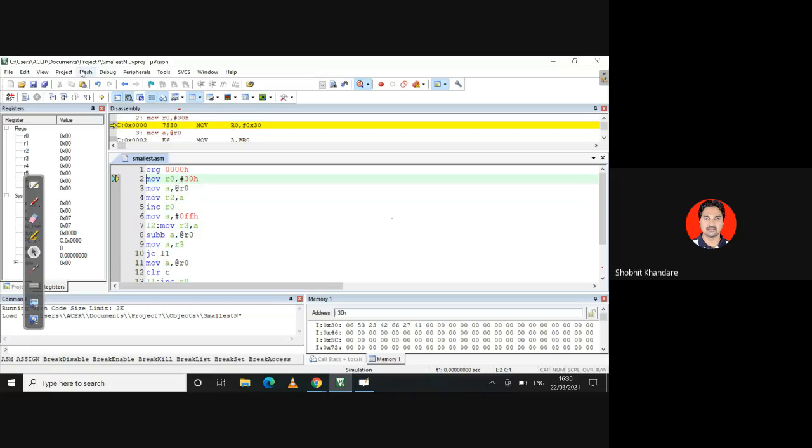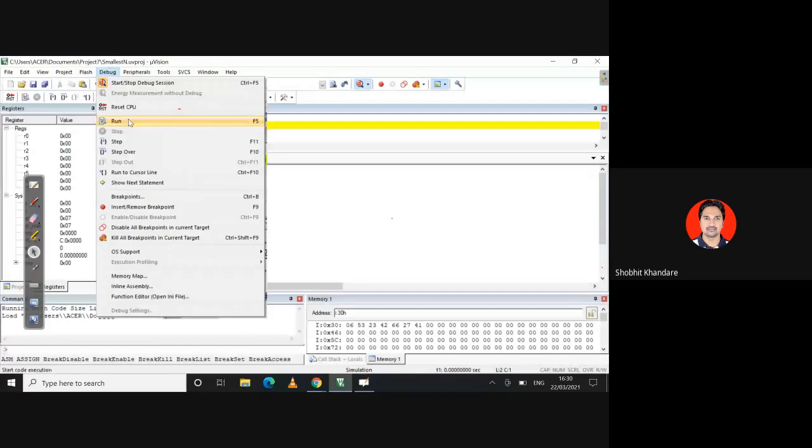Now I'm going to run the program. Now see. So go to the debug and run the program. So your smallest number out of this is which one? Which number should appear here?